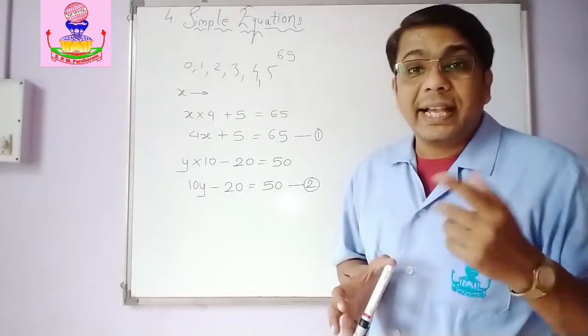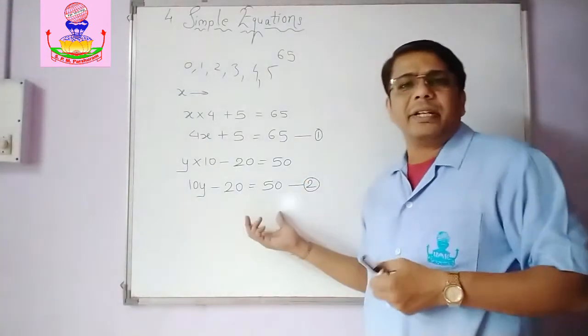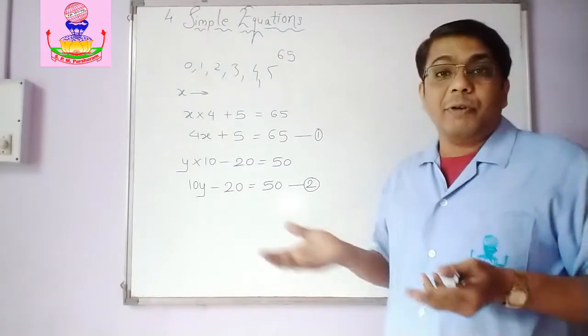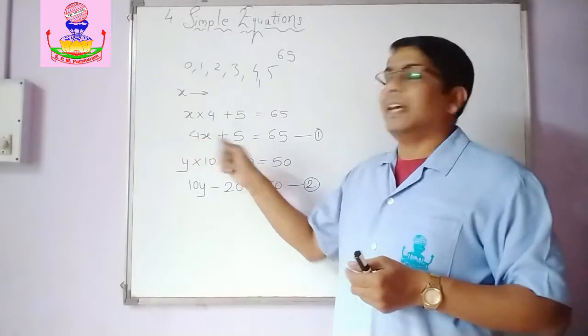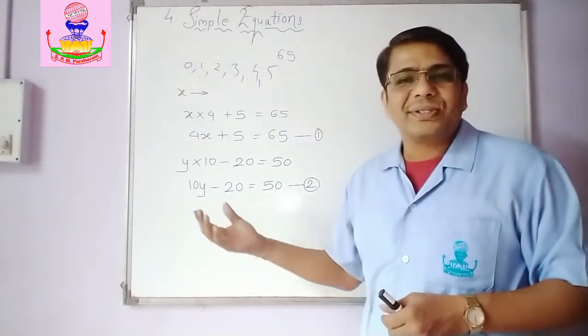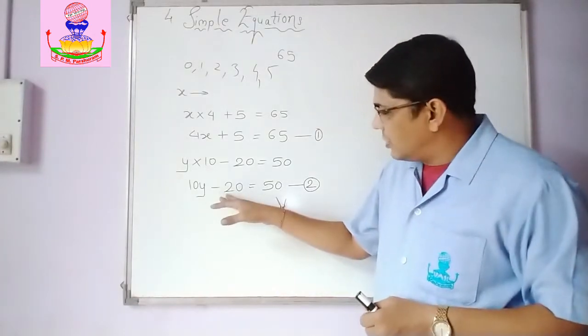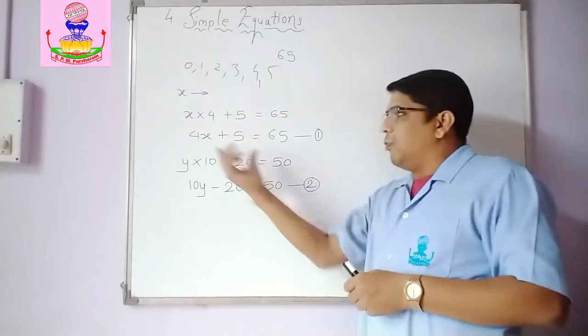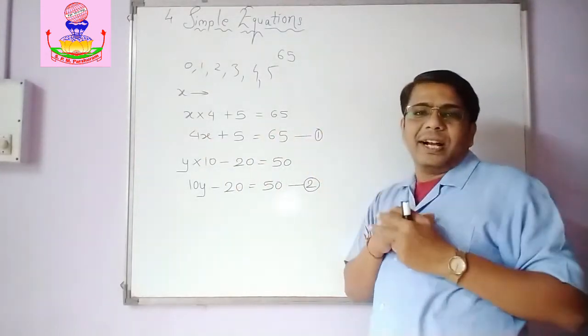So what we can say? This is nothing but a mathematical equation. And if I solve this, I can definitely get what Meera had thought, or here what Gayatri had thought. This is called as an equation. And 10y minus 20 is the expression which has got value 50. Or 4x plus 5 is an expression which has got value 65.